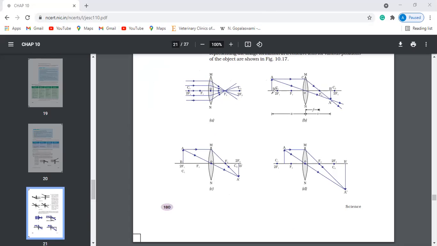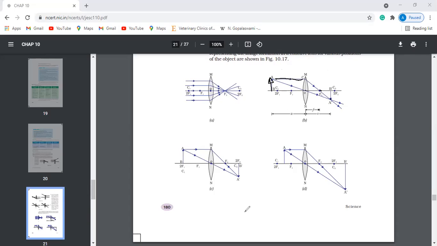Now you're keeping the candle a bit beyond 2F1. You're keeping the candle here. Now what happens? We have to take two rays. When these two rays meet each other, that point we take as the tip of the candle. For example, one ray is this, and you know it will pass through F2, correct? And one more ray, take the one through the center. You can also take the one through F1. Anything is fine, but you have to take only two. If you take these, these two lines will meet up here.